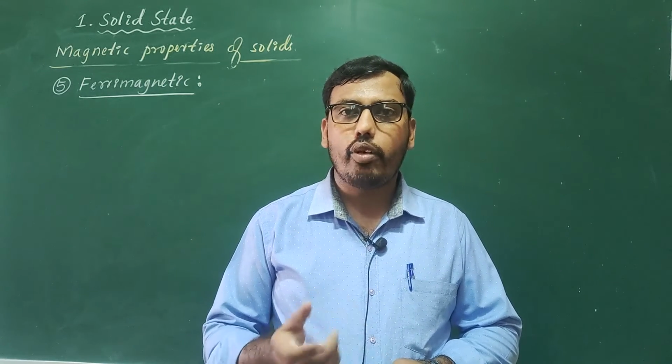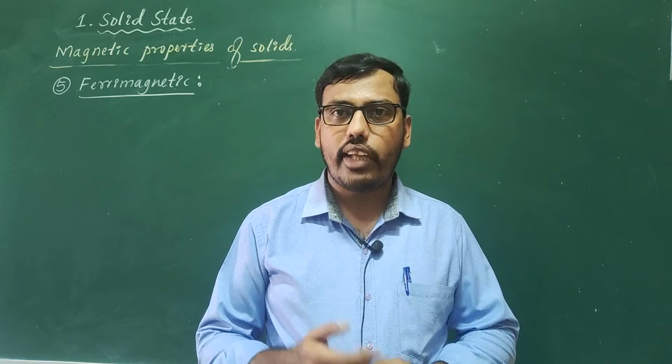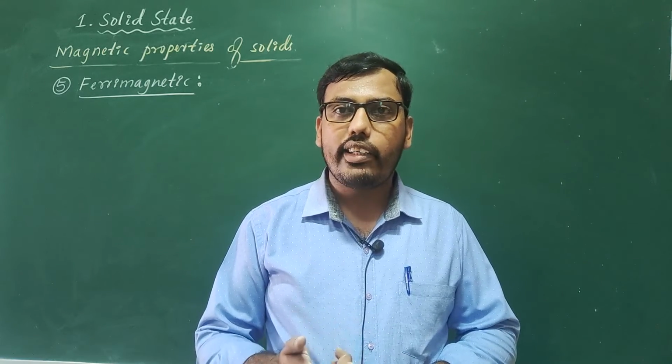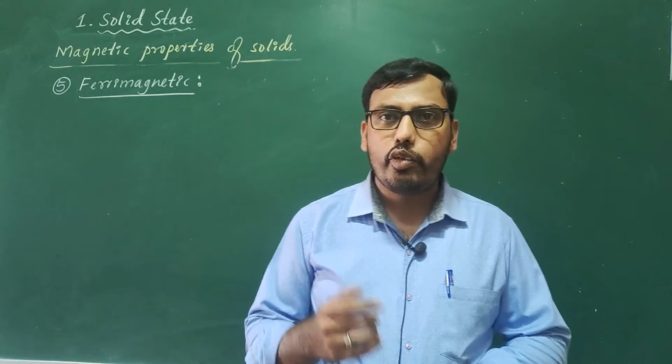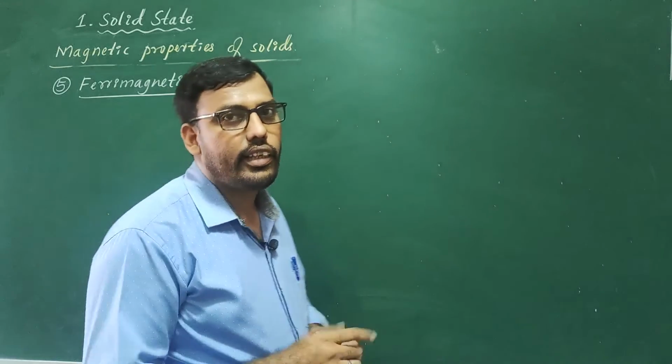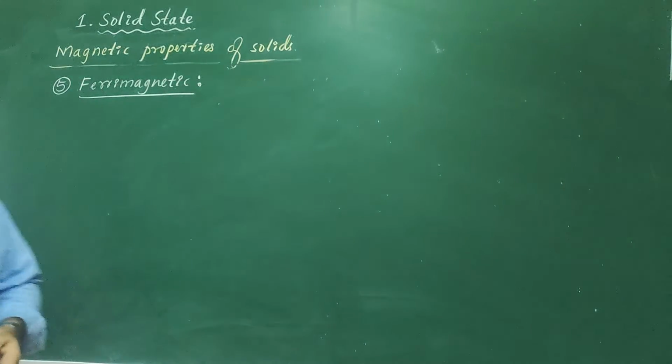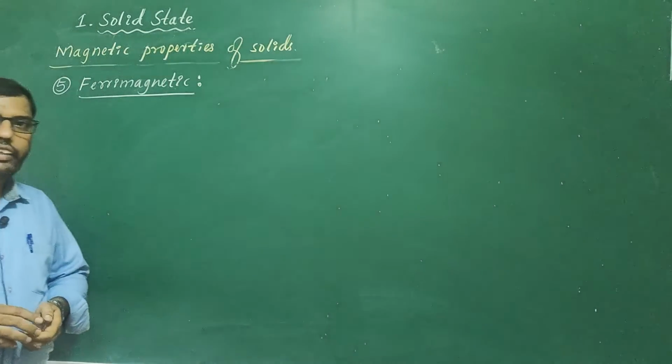So after looking at the alignment or direction of arrangement of domains, you will understand very easily. So what are ferrimagnetic substances?